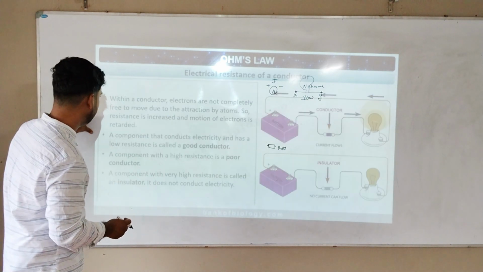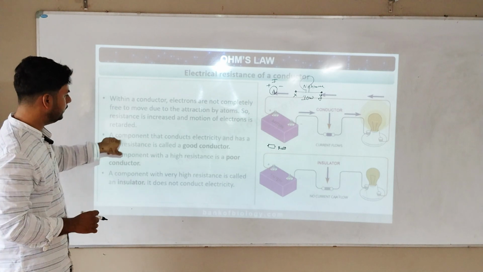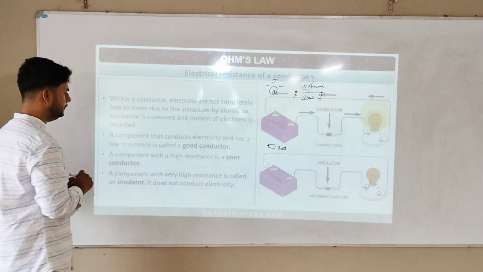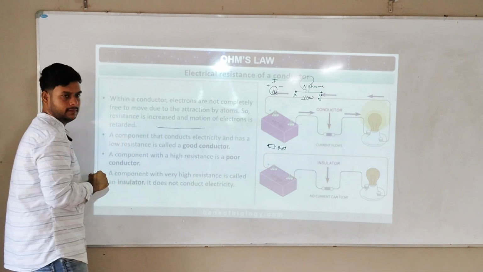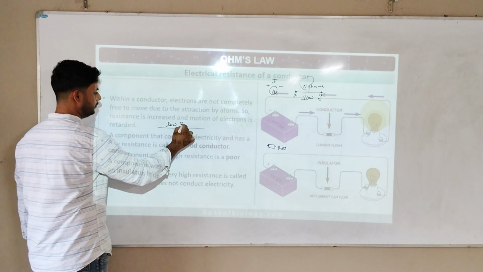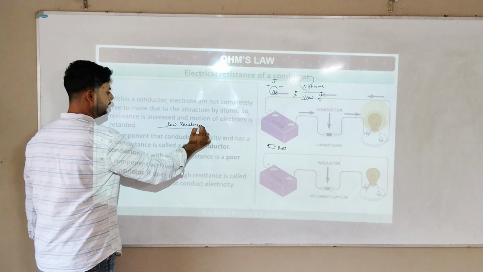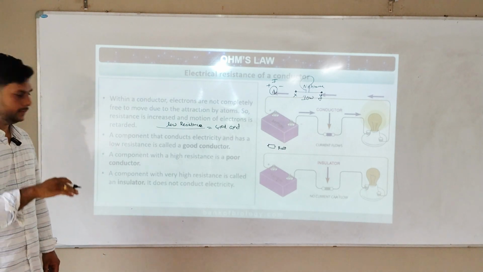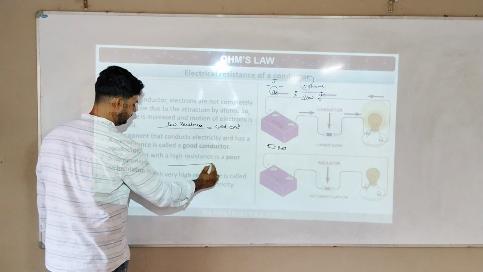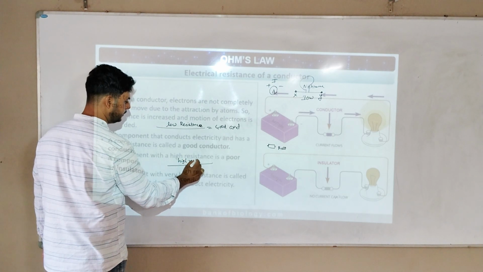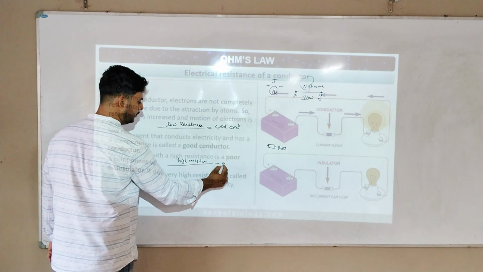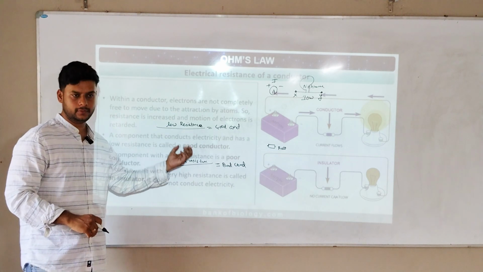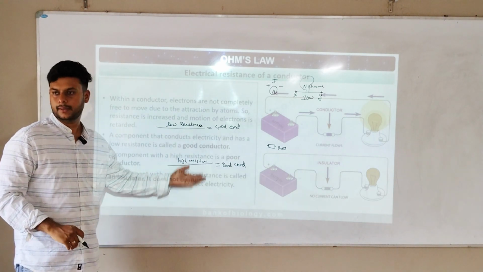Next page you take. So they are telling us that a component that conducts electricity and has a low resistance, a conductor which has low resistance, this conductor is called a good conductor. Good conductor, resistance is low. A component with a high resistance, current is hardly let in. There is high resistance, so this is called a bad conductor. Good conductor means resistance should be low. Bad conductor means resistance should be high.